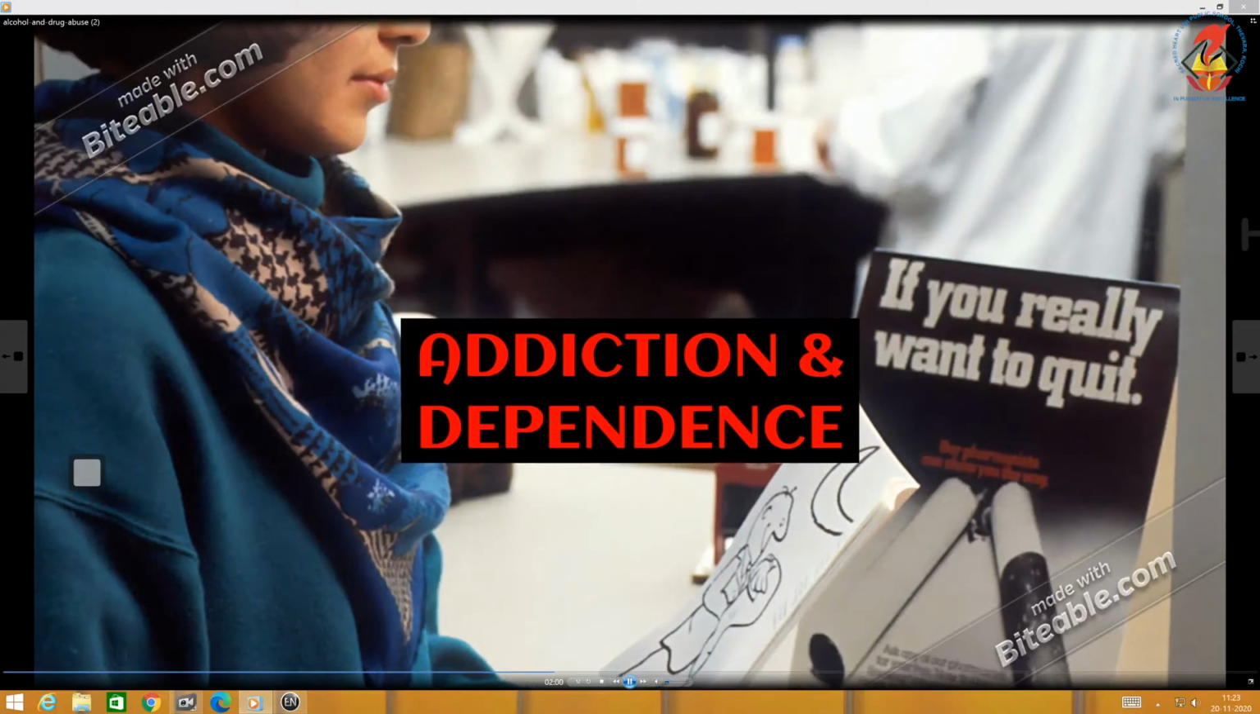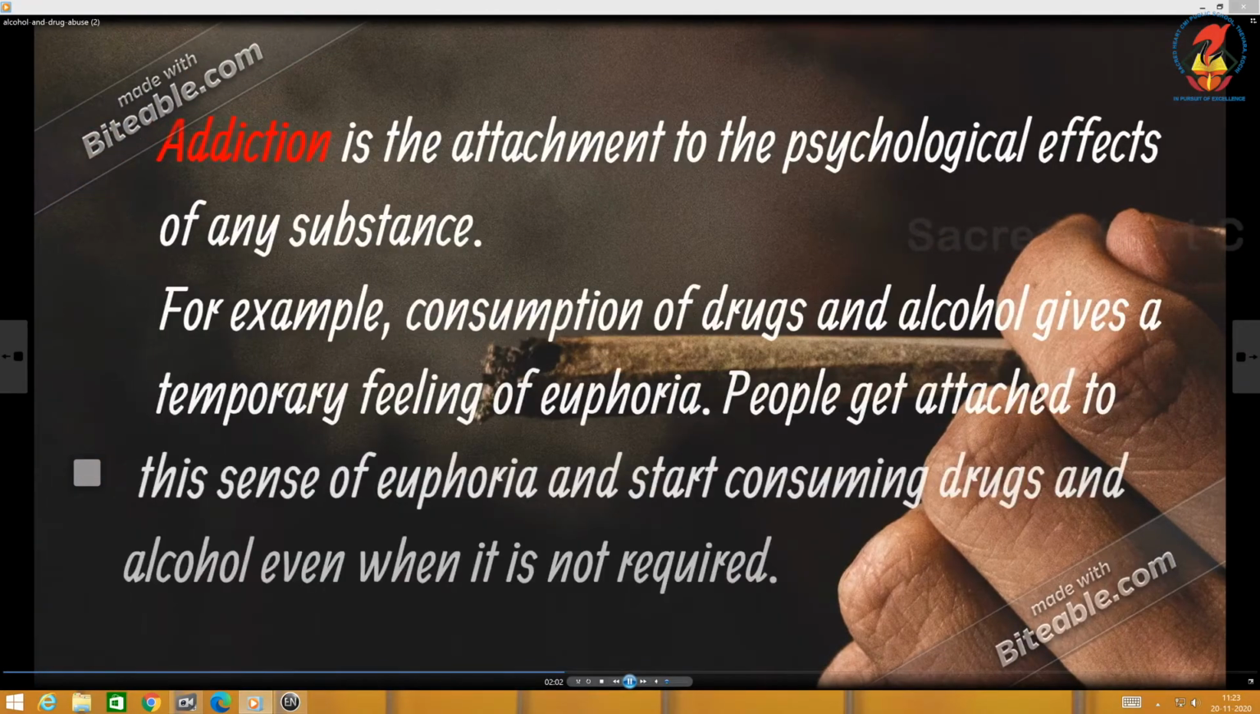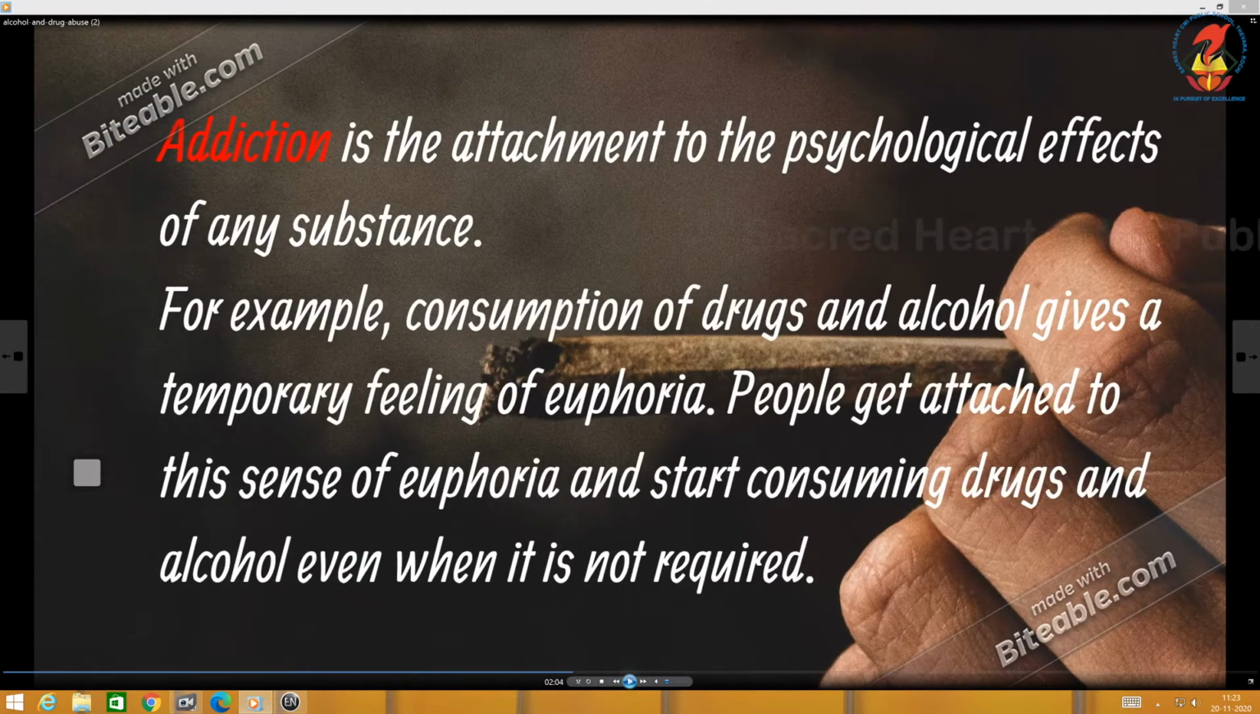Addiction and dependence. What is addiction? Addiction is the attachment to the psychological effects of any substance. For example, consumption of drugs and alcohol gives a temporary feeling of euphoria. I told you, extreme happiness, that feeling. People get attached to this sense of euphoria and start consuming drugs and alcohol even when it is not required.